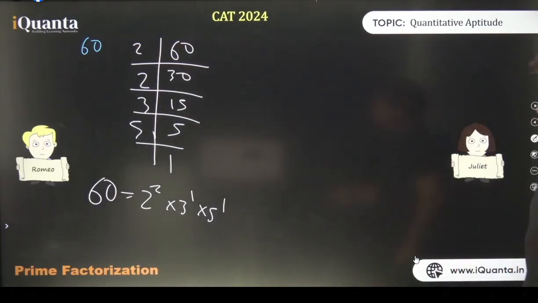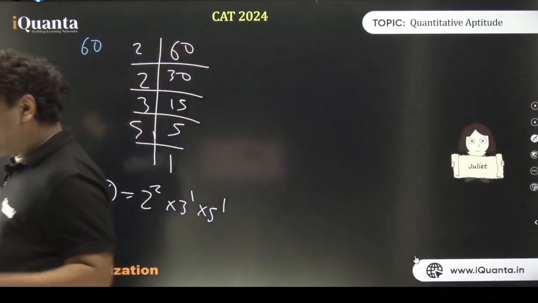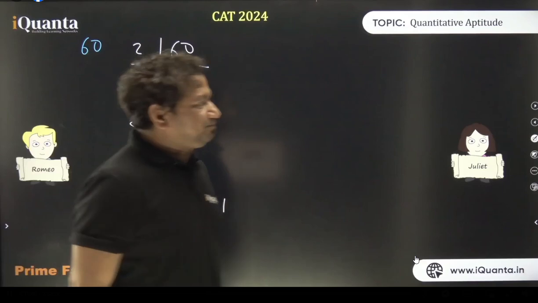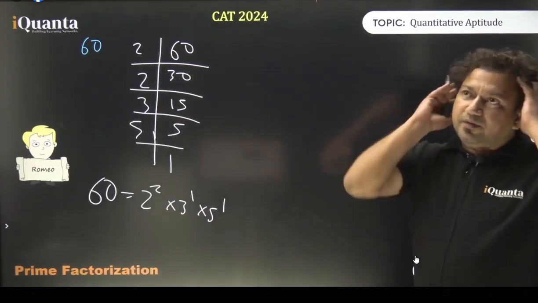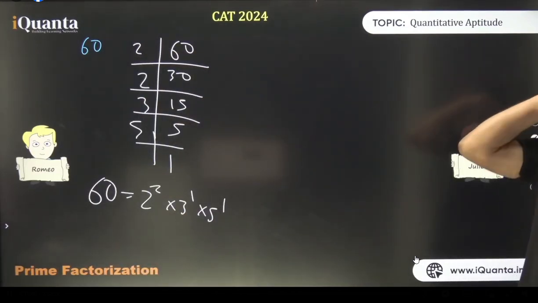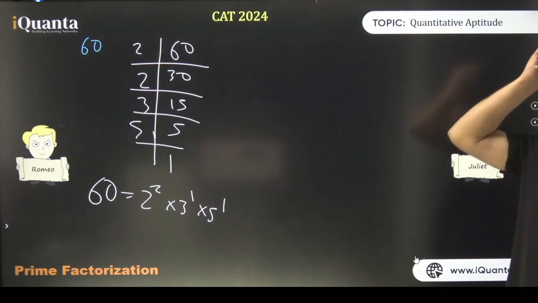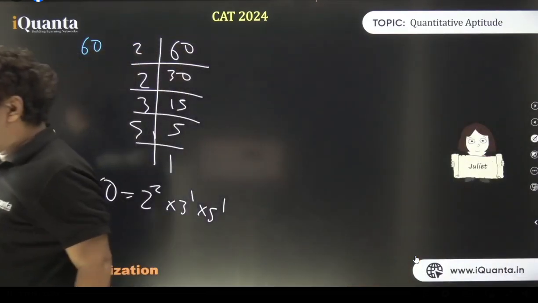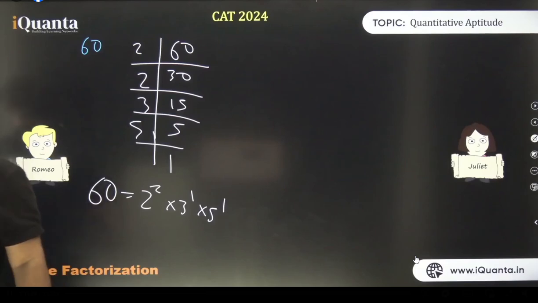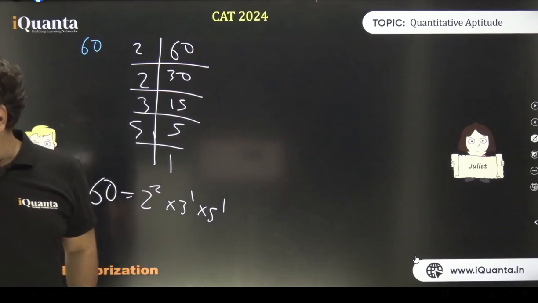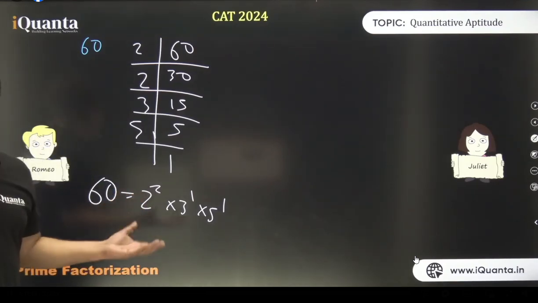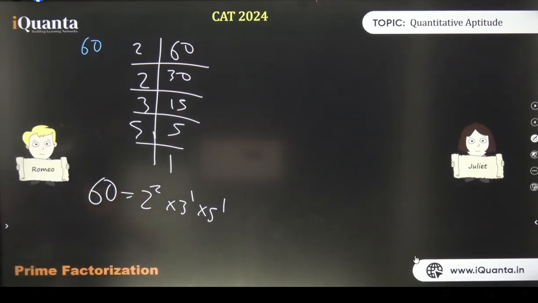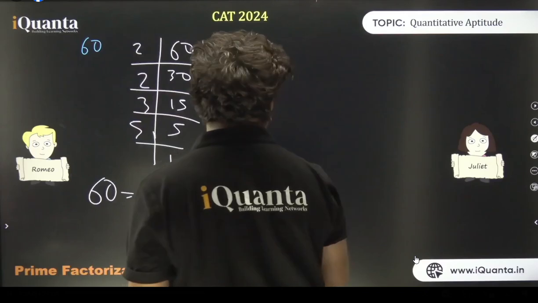Now I'll ask you some questions. Tell me something. Once we have written this in prime factorized form, what is the maximum power of 2 that can divide 60? What is the answer? Astha, it should be 2, not 3. Okay. 2 is the maximum power of 2 that can divide 60, of course. And what is the minimum power?